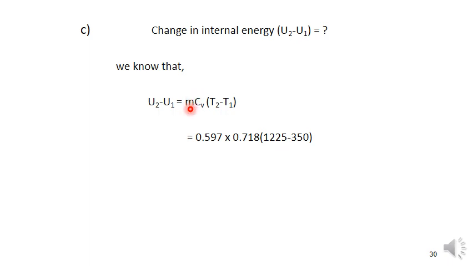M value is 0.597, CV value 0.718, and T2 minus T1 I am taking in Kelvin. So the total is 375 kilojoules. This is one more problem. In this we have to calculate the T2 value first, and then the mass. Finally, U2 minus U1 is equal to MCV (T2 minus T1).